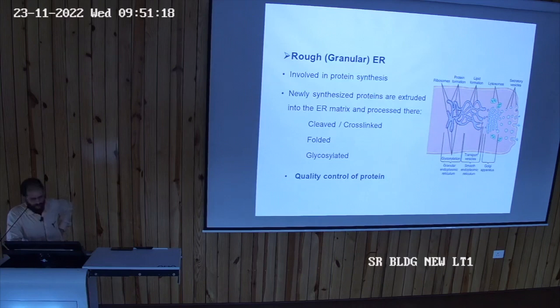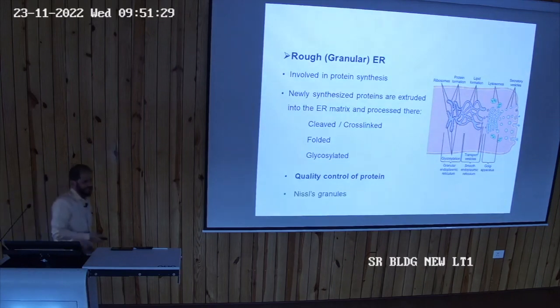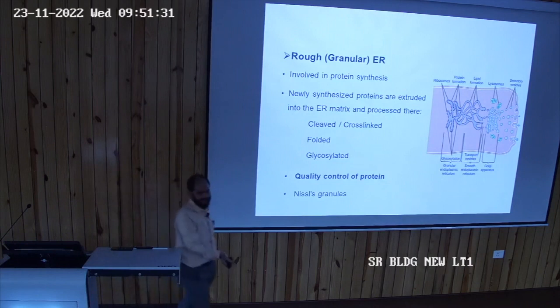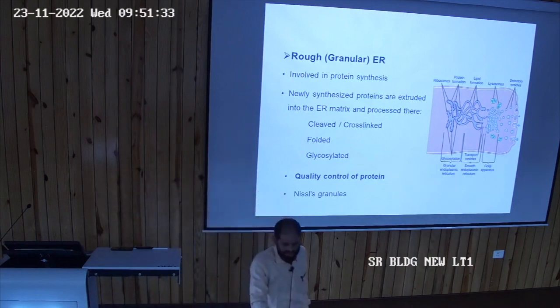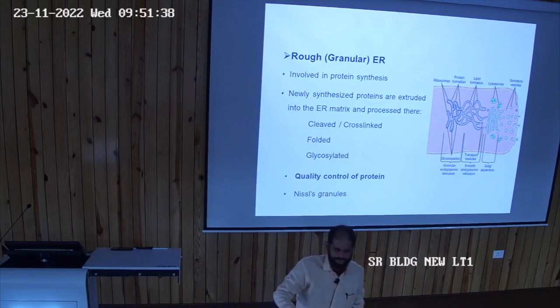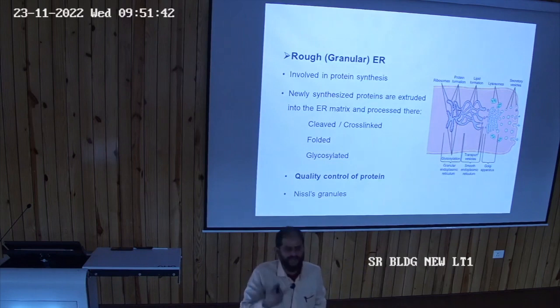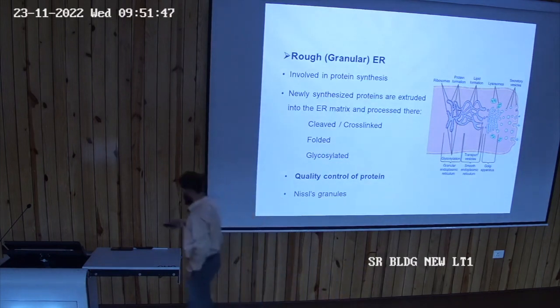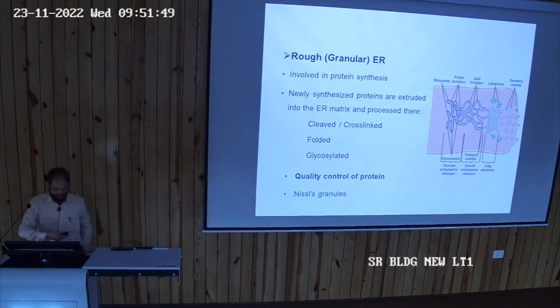You will study further. You can see here the granular endoplasmic reticulum, smooth endoplasmic reticulum, and you know the Nissl's granules, everyone knows about it. What is Nissl's granule? Stand up and tell. They are found in neurons. These are also modified rough endoplasmic reticulum in the neurons, Nissl's granules.